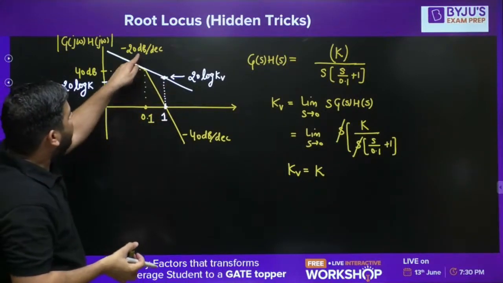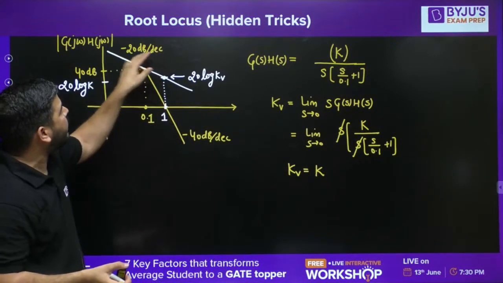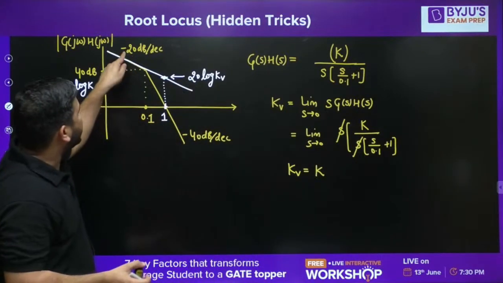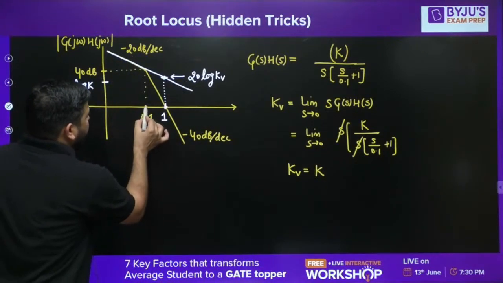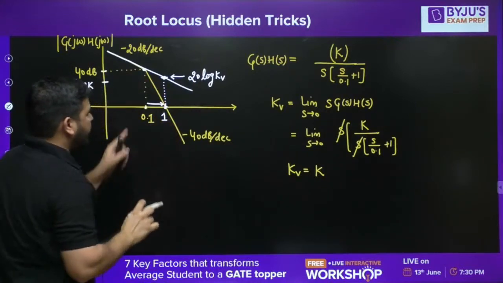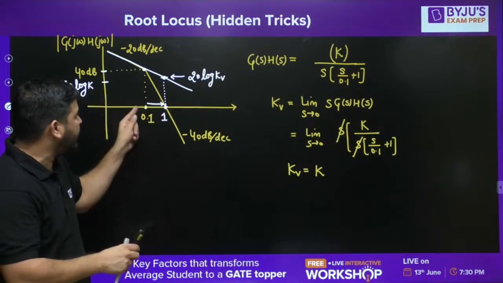You know that if you are moving one decade, which means 10 times, then the height has to decrease by 20 dB. Now you can see that at this point the height is 40 dB. You are moving 10 times forward, it means 1 decade.